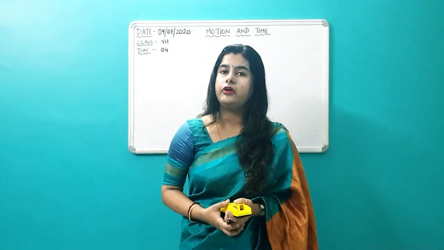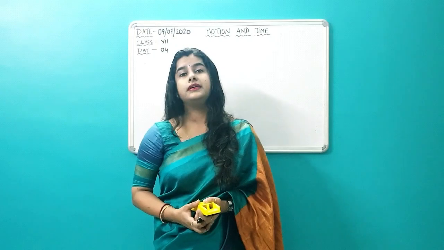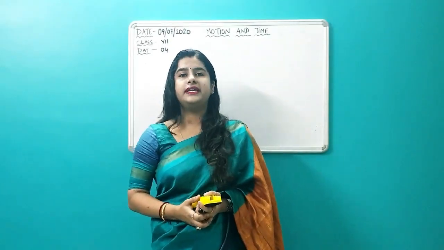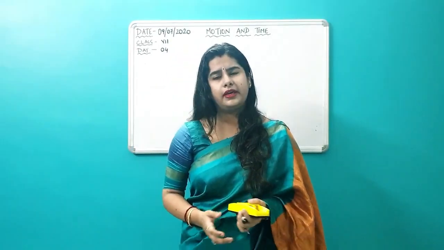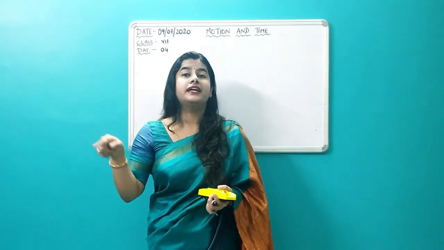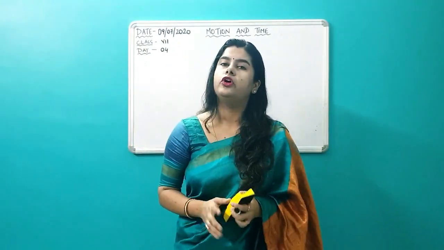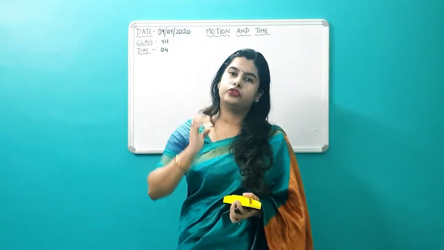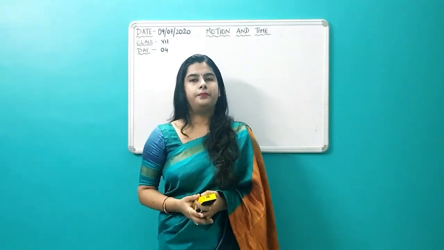What about non-uniform motion? A body covers unequal distance in equal intervals of time. The distance time graph for non-uniform motion is not a straight line, it is always a curved line, and the speed throughout the journey is not the same. How to do the graphs on distance, time and all, we have done all these things. Please practice it and go through it. This is very important.